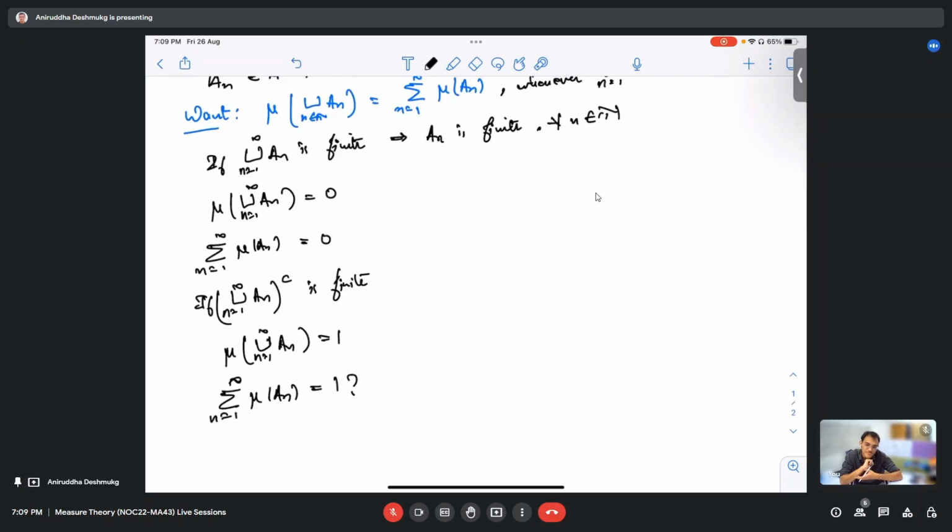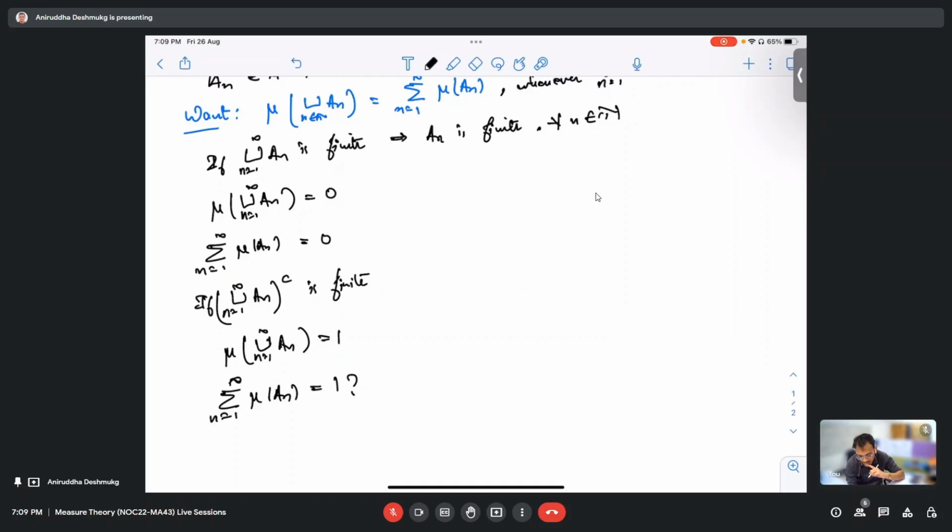Yes, that is what we have to prove here. That is exactly the proof. If we are able to prove that it is bounded by 1, then at least one of them has to be uncountable, right? Yes, because the measure has already been defined as mu(A) equal to one. So now we have to show that the sum of all the mu(A_n) from one to infinity has to be one as well. Correct, correct. And for that, what is sufficient is if we are able to prove there is exactly one A_n whose complement is finite, then we are done.